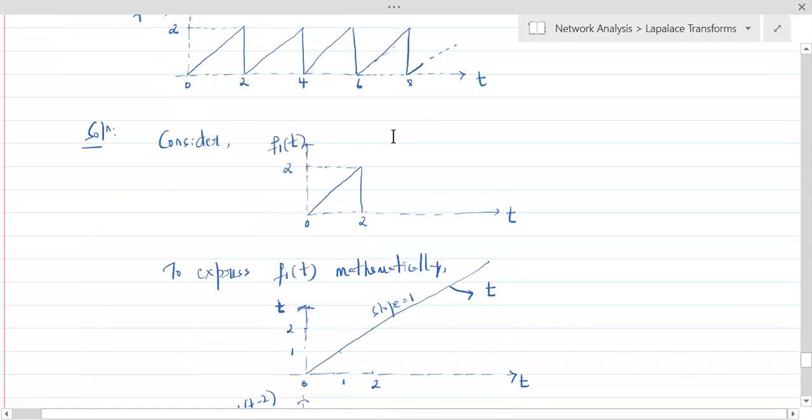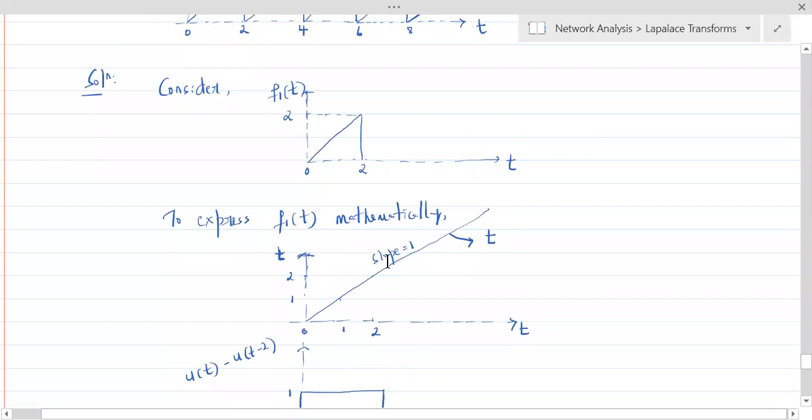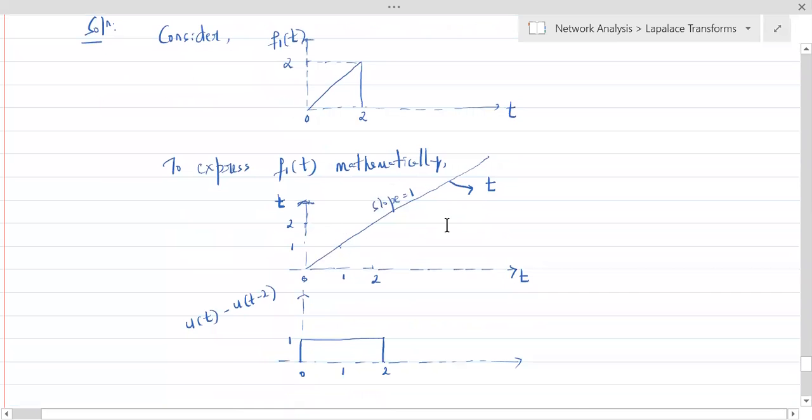Why slope 1 ramp we need to consider? Because this ramp has an amplitude 2 at t equal to 2. Understand that? Similarly, if it is 2 at t equal to 2, it would be 1 at t equal to 1, 3 at t equal to 3, 4 at t equal to 4. So the slope is 1. That's why we have considered the ramp of slope 1.